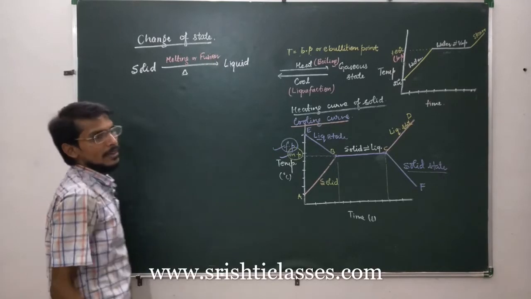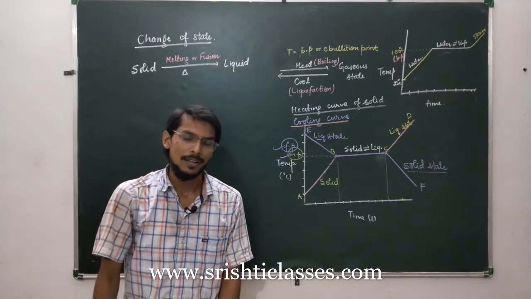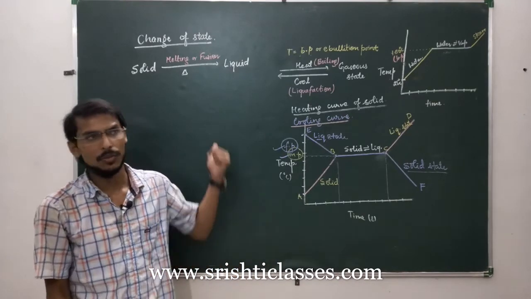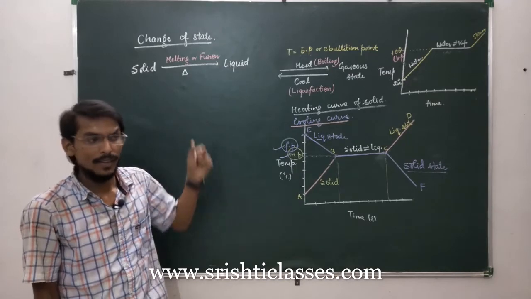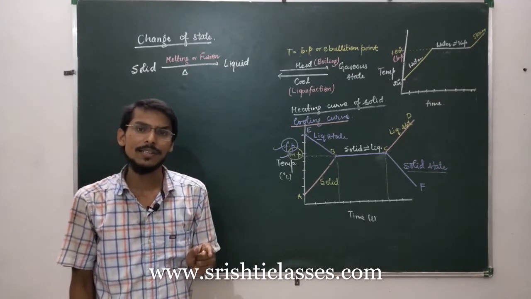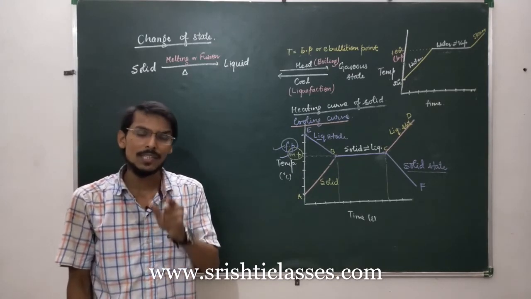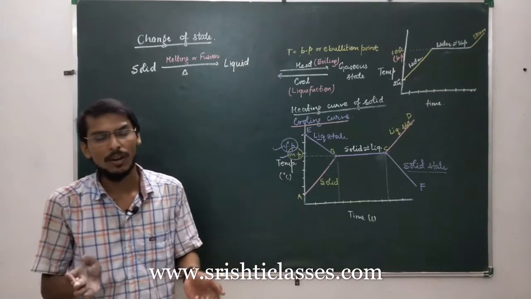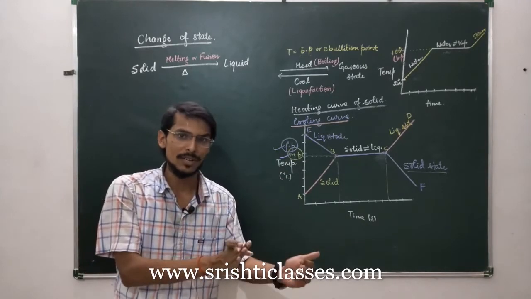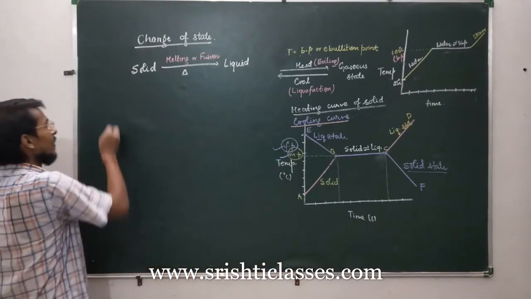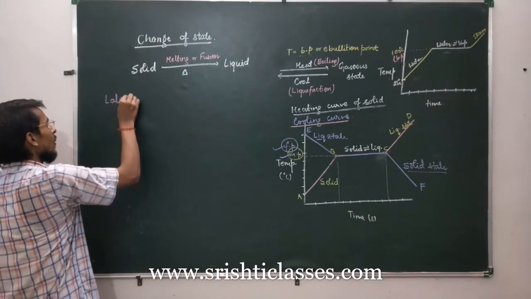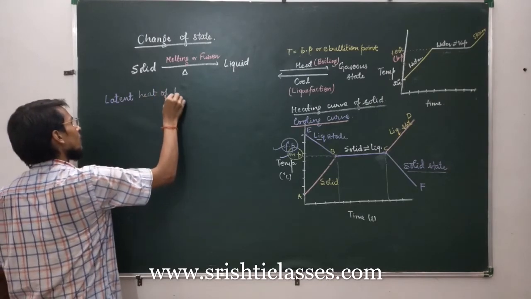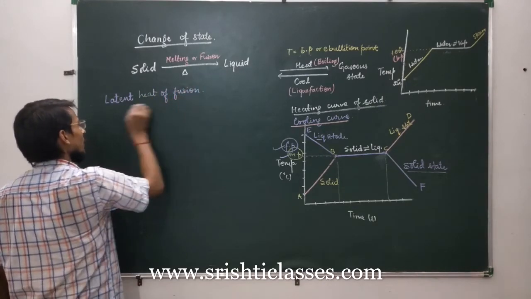Now it is clear to you that whenever we want to change a solid into liquid state, we must supply heat energy to the solid, and the amount of heat energy which is required to change a solid into its liquid state without rise in temperature is called latent heat of fusion. Let me write it. Latent heat of fusion. Let me define it first.